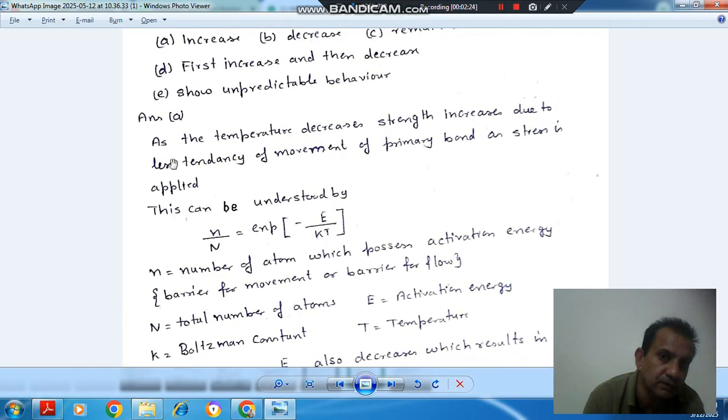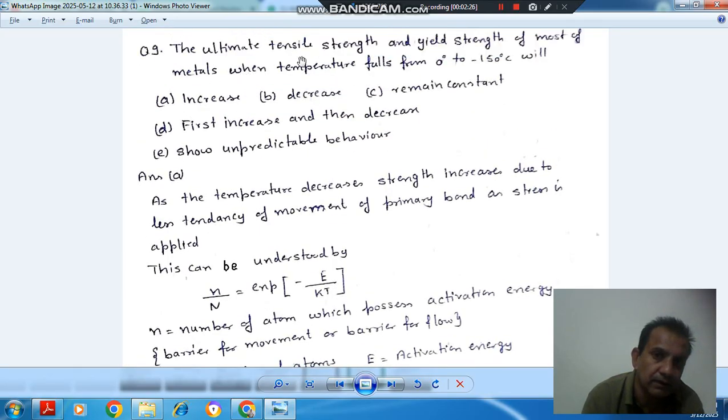So the answer is option A. The ultimate tensile strength and yield strength of most metals when temperature falls from 0 degrees to minus 150 degrees will increase. The answer is option A.